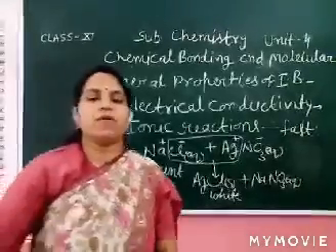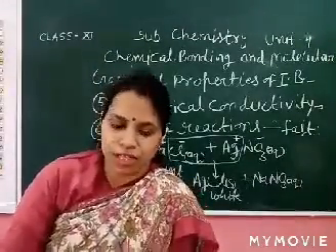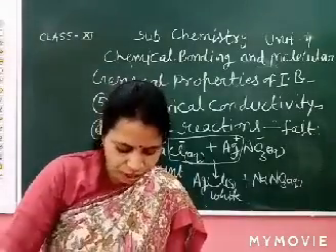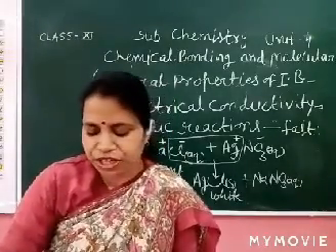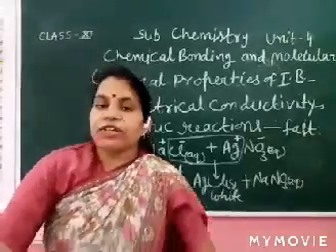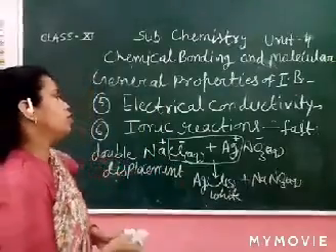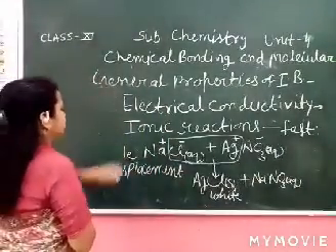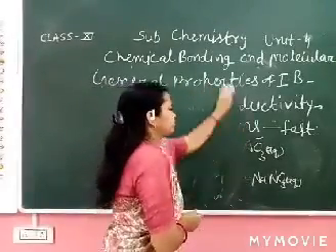So ionic compounds show ionic reactions which are fast due to presence of ions. And the next point, the last point, is that ionic bonds are non-directional in nature. Next point is non-directional.